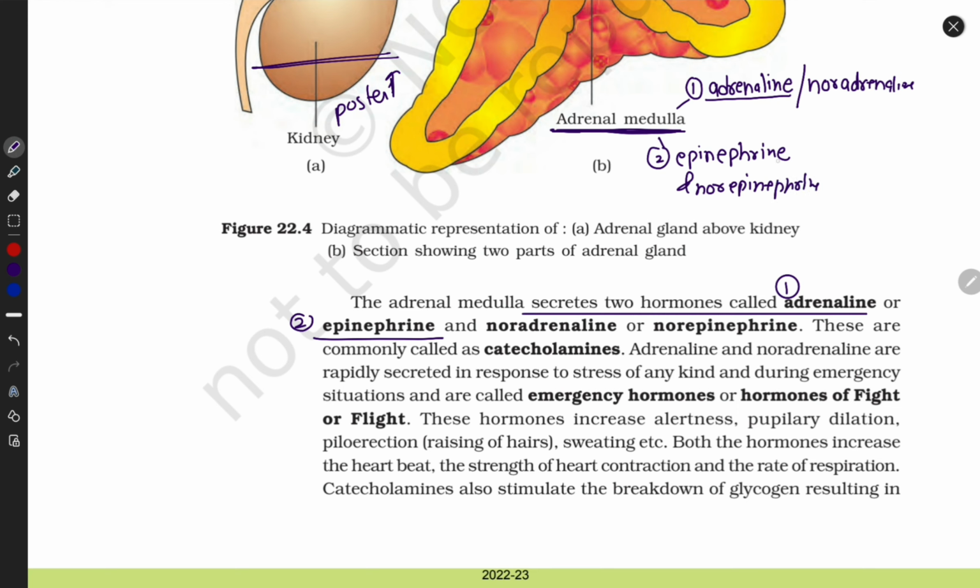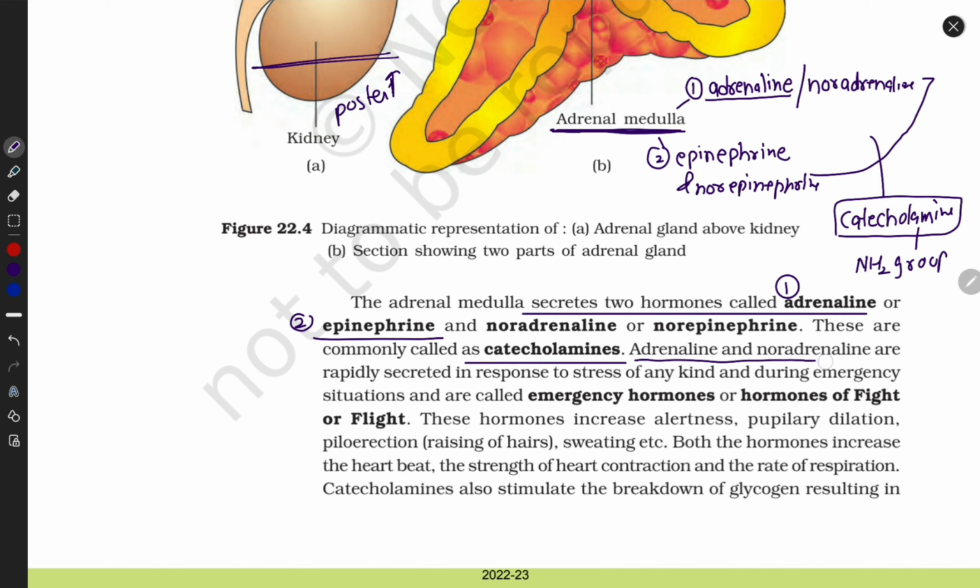We call these catecholamines because these hormones contain an amino group.